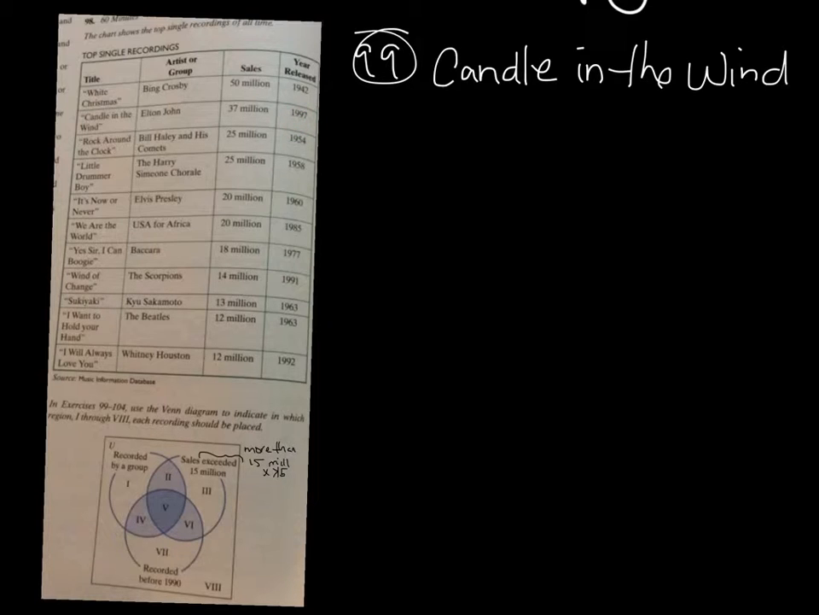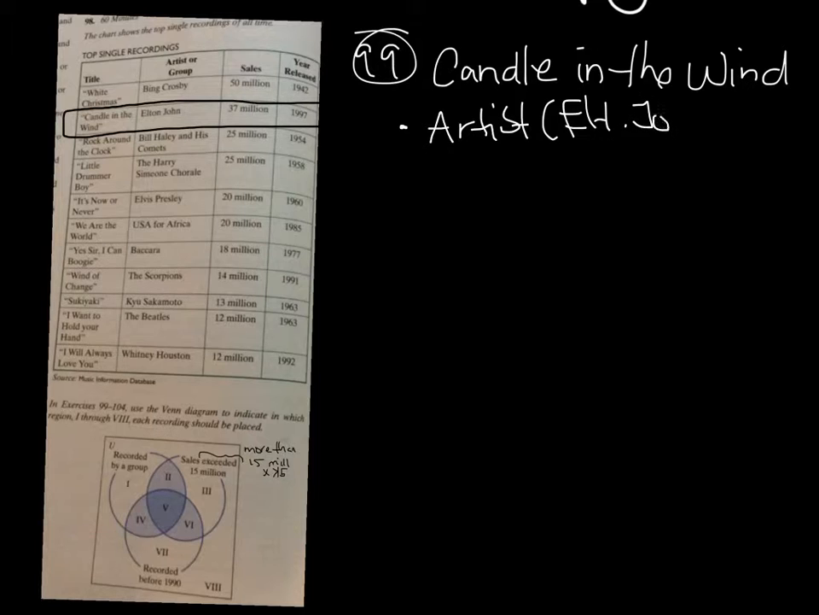So I would write that down. I don't have a highlighter on here. Maybe I do, but haven't learned how to use it. So let's write down that information. We definitely have an artist, because it's Elton John. What else do we know? The sales were 37 million, and the year released was 1997.